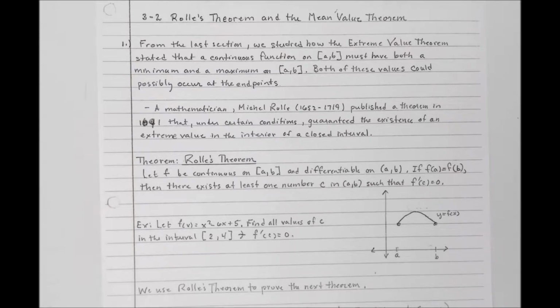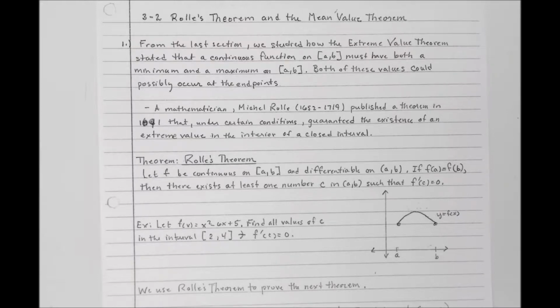And Rolle's theorem says let f be continuous on the closed interval AB and be differentiable on the open interval AB. Now notice here, you have to have both of those conditions met. It has to be continuous and differentiable. If f of A equals f of B, so at the endpoints you have the same y values, at x equals A, x equals B, f of A is equal to f of B, then there exists at least one number C in the interior such that f prime of C is equal to 0.